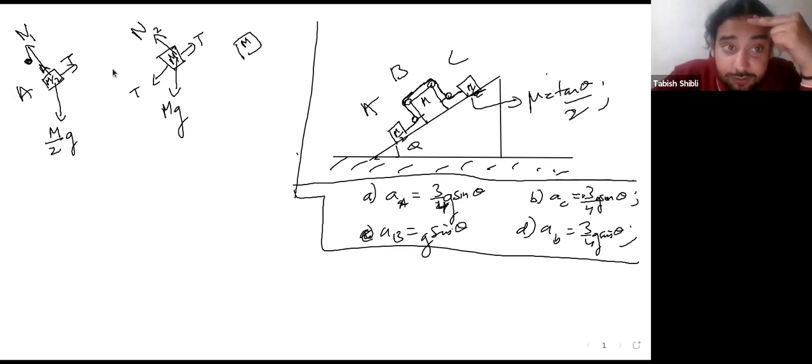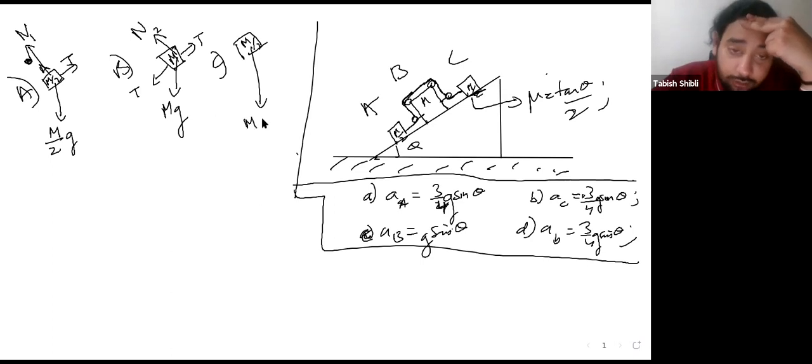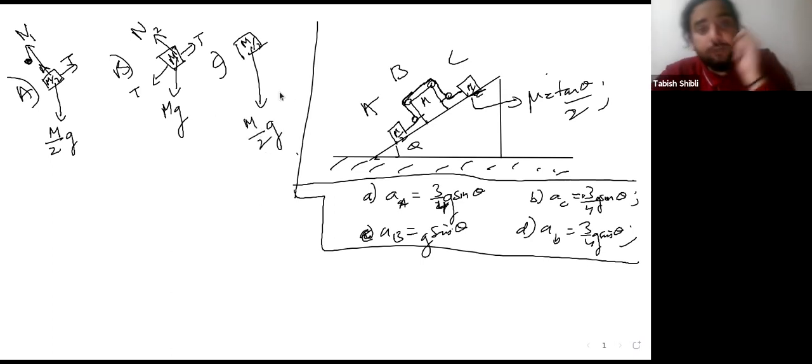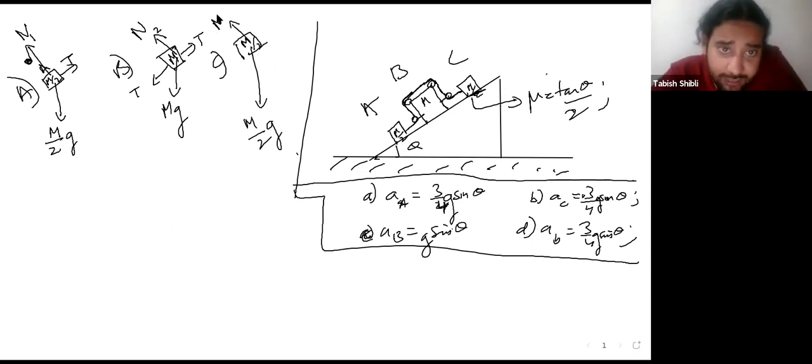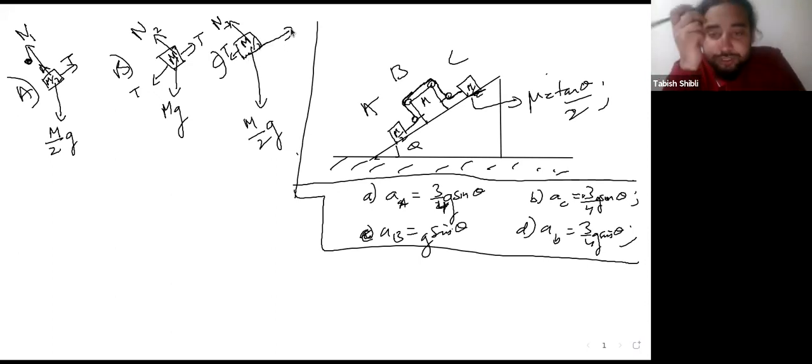So this was A, this was B. Now we have C. You have M over 2. C has M by 2 g as the gravitational force that acts on it. Normal reaction, yes, it's obviously there, N3, but there's a frictional force as well. Since there's a tension force acting downwards, the whole motion is going to be downwards. So the friction force is going to act against the motion, in the direction opposite to the motion. The motion is going to be downwards, so it's going to act upwards. This is going to be the frictional force.